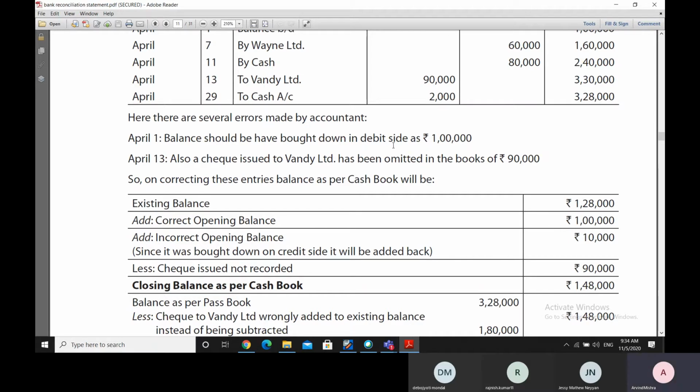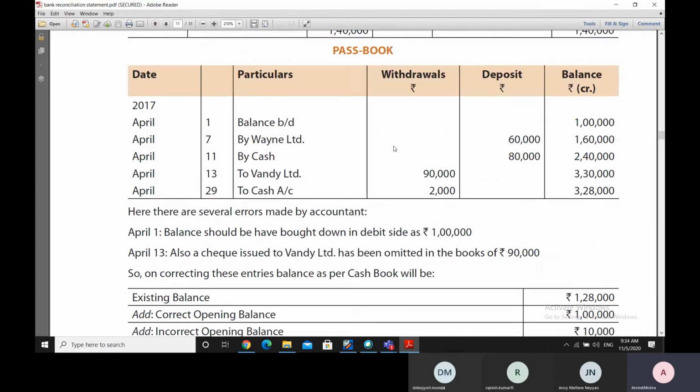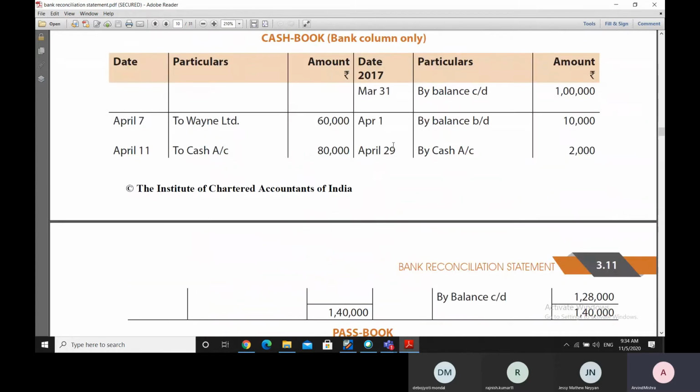He's brought down a balance of 10,000 rupees, whereas actually it should be 1 lakh rupees, because balance carried down as on March 31 was 1 lakh.